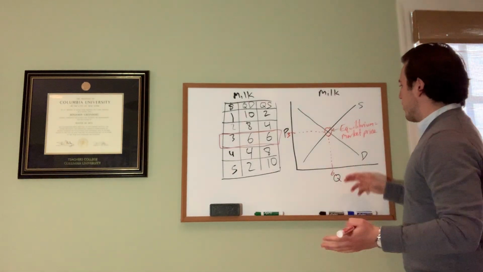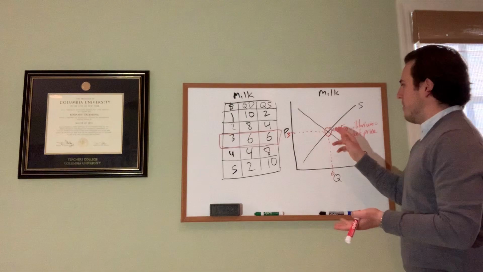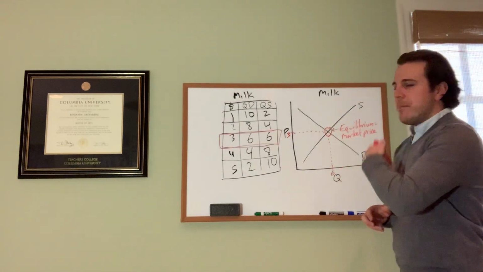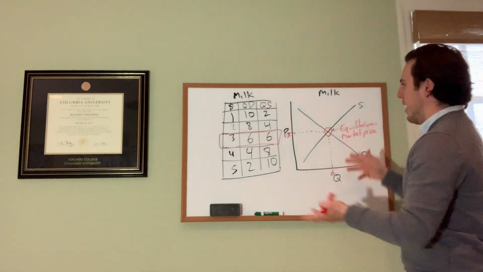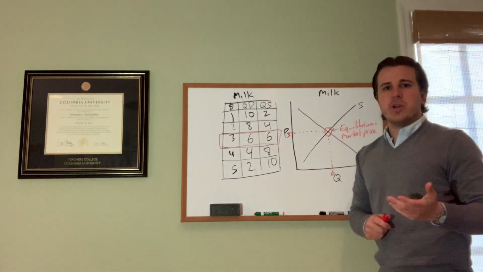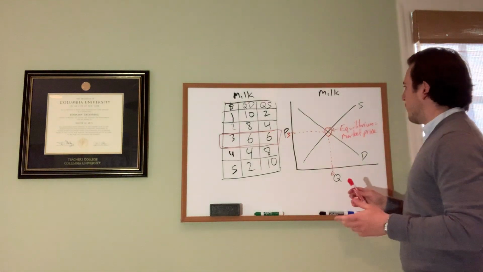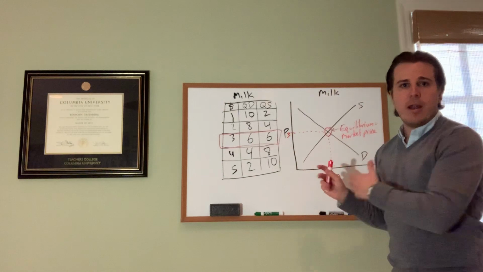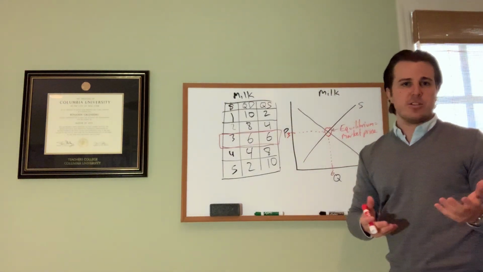We finally brought supply and demand together to make our first equilibrium in class. Obviously, when you think about economics, a lot of people picture supply and demand in a graph just like this. So now we know how to do it. Pretty soon we will actually learn how to shift supply and shift demand on a graph like this and figure out how prices change and why prices change.